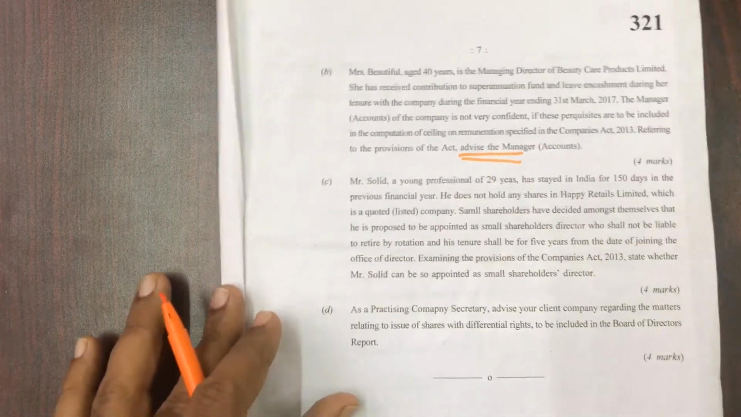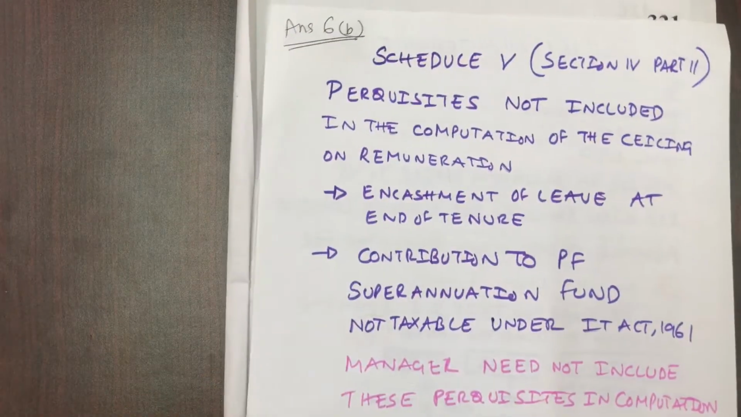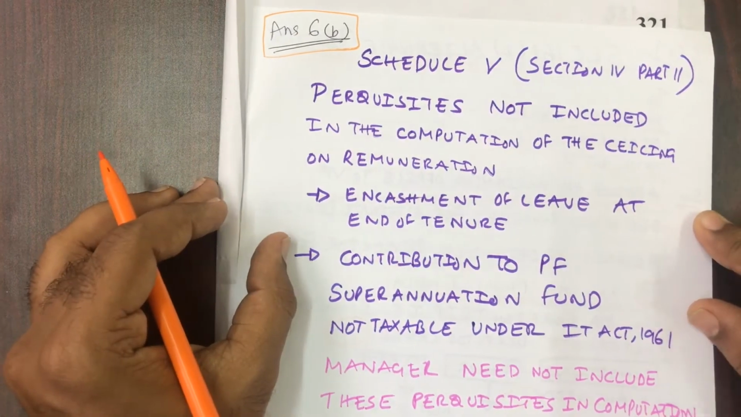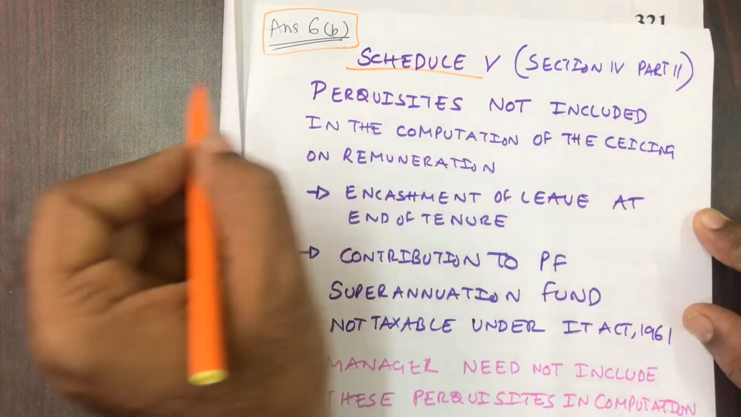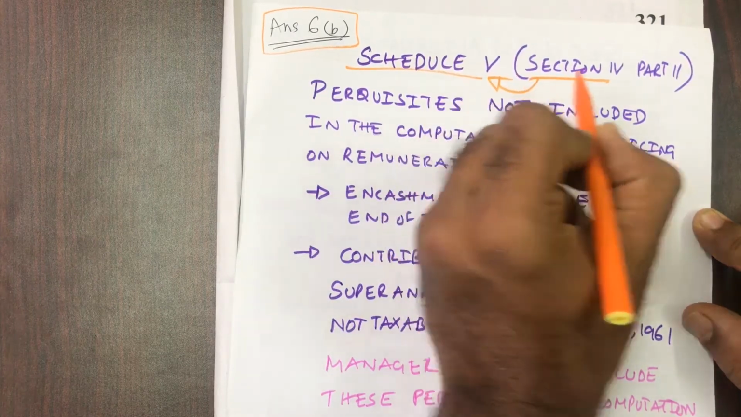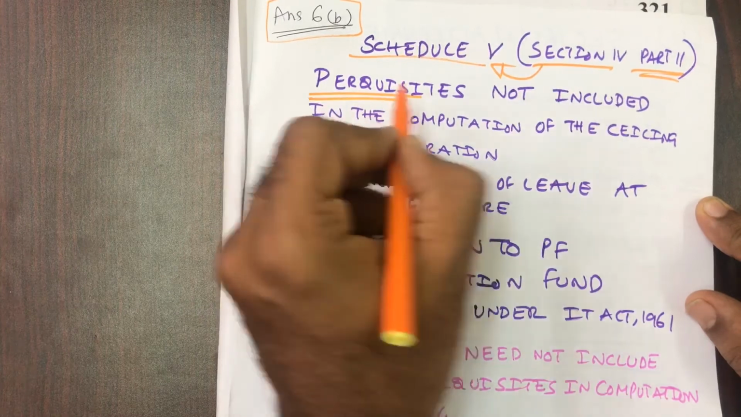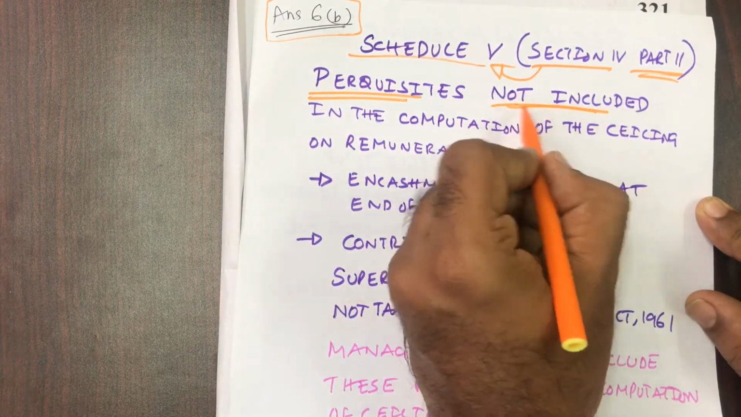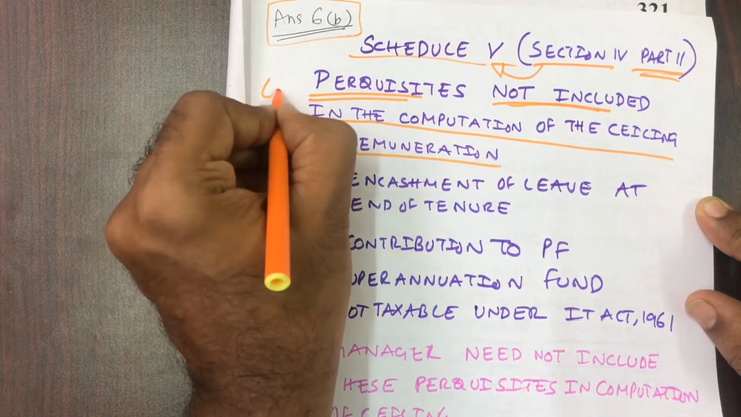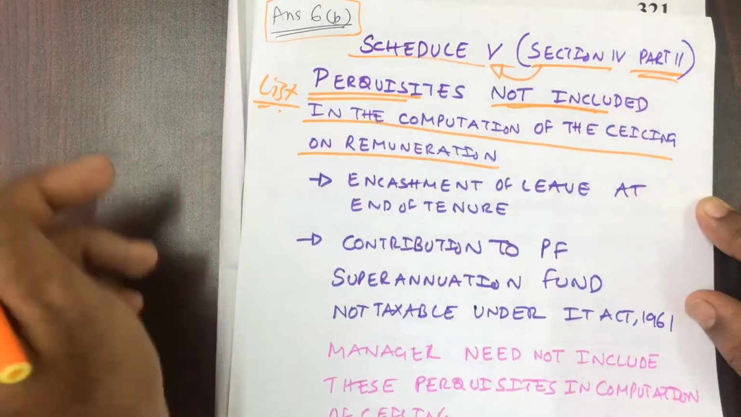Advise the manager. So how will you advise the manager? Here we go. Answer 6b: they are trying to test Schedule 5 of the Companies Act. In section 4 of Schedule 5, in Part 2, it says perquisites are not included in the computation of the ceiling on remuneration. There is a list given in Schedule 5, section 4, Part 2.